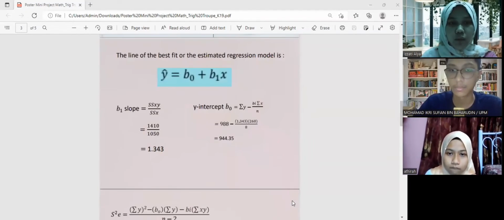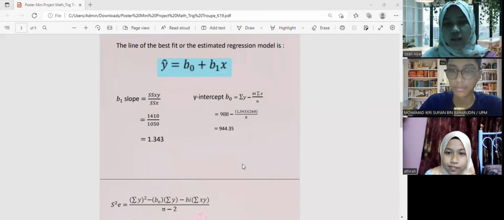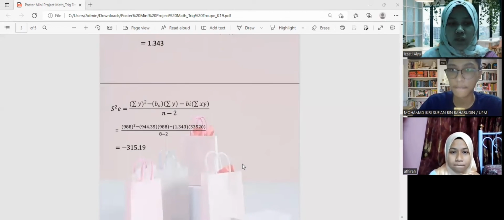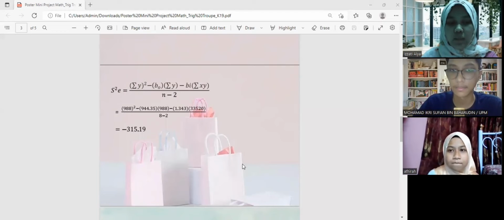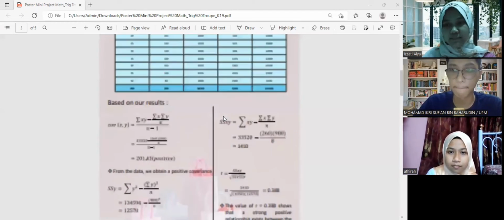Next, we find the line of best fit or estimated regression model by using this formula, which is Y equal to B0 plus B1S. This formula is from the straight line equation, which is Y equal to MS plus C. B1 represents M, which is the gradient or slope, and B0 is the Y intercept. Using this formula to find the B1 slope, we get 1.343, and for the Y intercept, with this formula, we get 944.35. Next, this is the formula for variance of experimental error to minimize the error and get accurate data. The final answer for this formula is negative 315.19. That's all from me. I will pass to the next presenter.